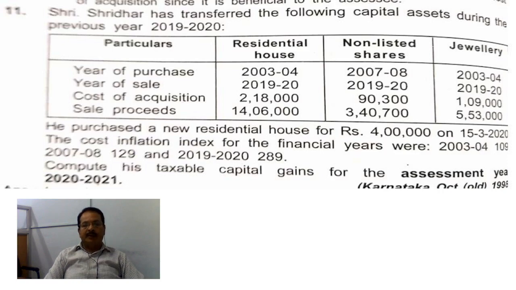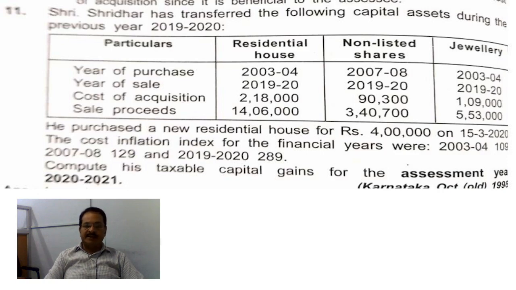There are three properties sold by the assessee during the previous year. Number one is residential house, number two is non-listed shares, and number three is jewelry. Look at the year of purchase and year of sale in all the cases.